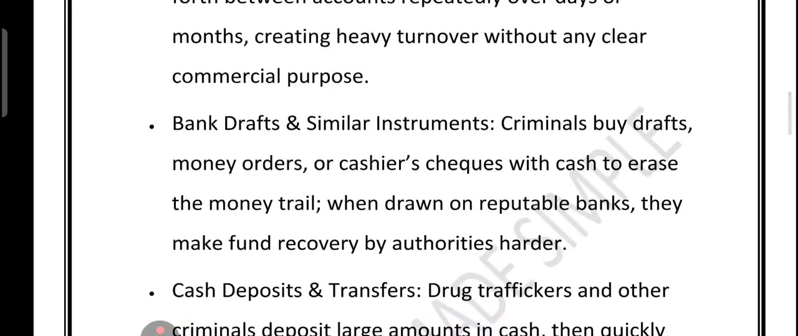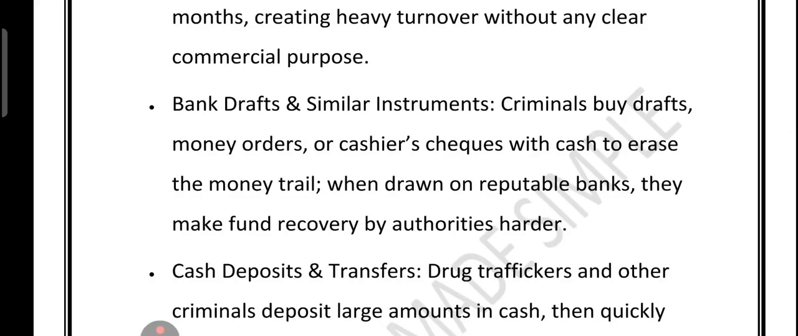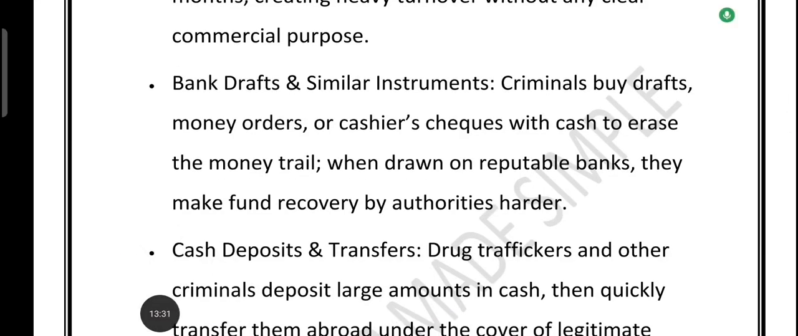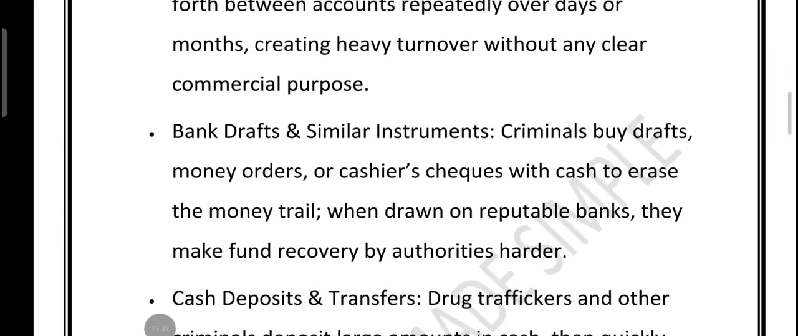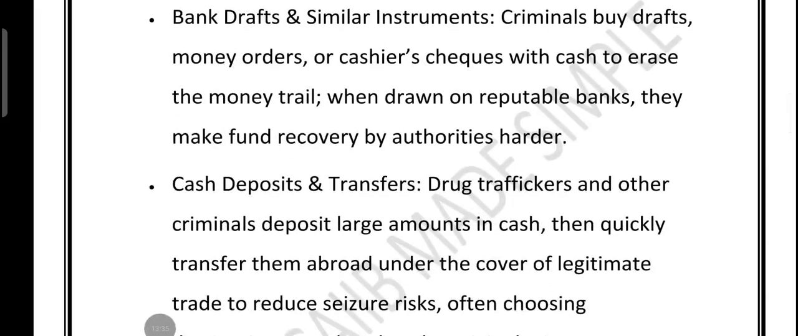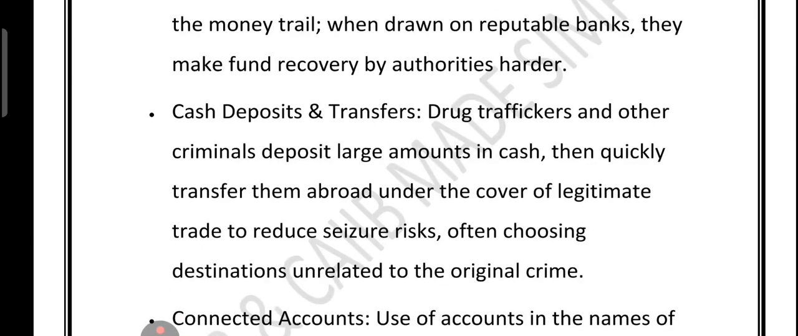Then we have bank drafts and similar instruments. Criminals sometimes buy drafts, money orders or cashier cheques using cash. These instruments are drawn from well-known banks, so they look legitimate. But the goal is to wipe away the cash trail, making it harder for investigators to trace. Then we have cash deposit and transfer.